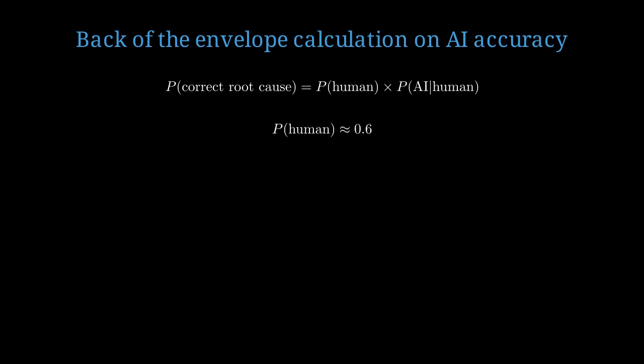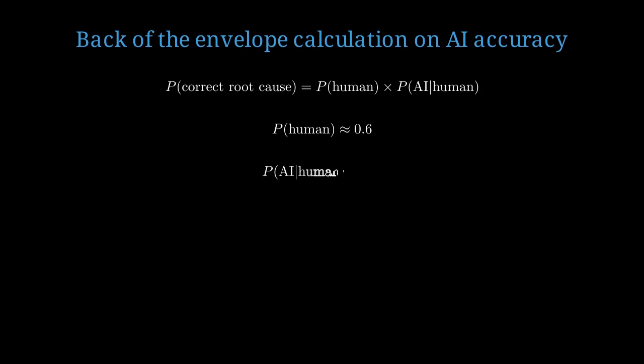Let's do a quick calculation. How accurate is AI root cause analysis compared to human analysis? Let's model this. The probability of identifying the correct root cause is the probability a human identifies it times the probability the AI confirms it given the human identified it. Studies show humans correctly identify root causes about 60% of the time when working alone, affected by hindsight bias and availability heuristic.